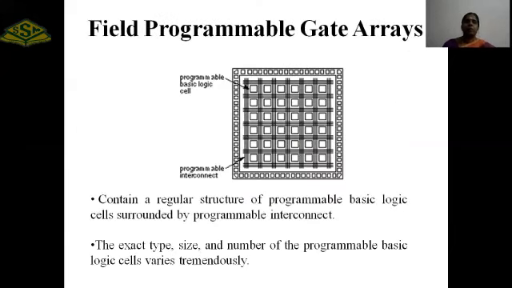And the last one is the field programmable gate array. Here it contains a regular structure of programmable basic logic cells surrounded by a programmable interconnect. The exact type, size and number of programmable basic logic cells vary tremendously. In a field programmable gate array, each and every layer consists of programmable basic logic cells. In each programmable basic logic cell, we can fabricate 1,000 to 10,000 transistors in parallel. So by using the FPGA IC, we can implement many logic functions, and many logic transistors can be fabricated on a single chip. So it is the advanced model of ASIC design.